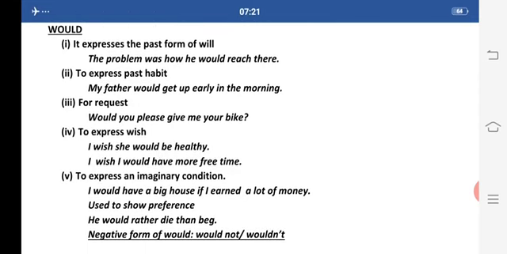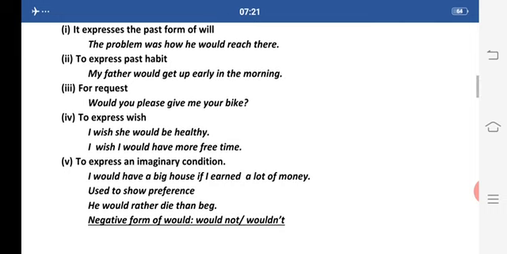To express an imaginary condition, it means it is in my imagination. I would have bought a big house if I had earned a lot of money. Now if we are talking about this type of condition, it means I am having some sort of regret in my mind for not doing something, for not earning a lot of money.